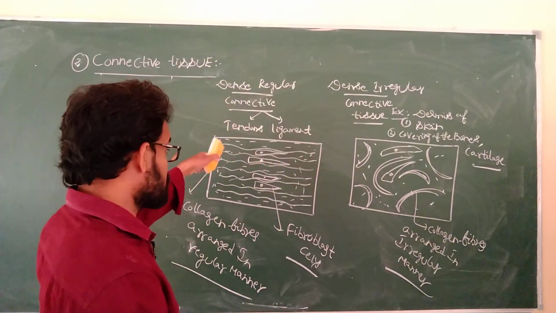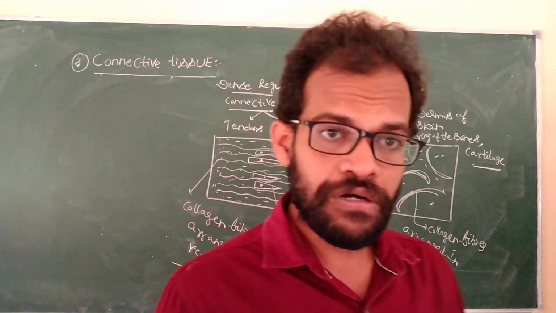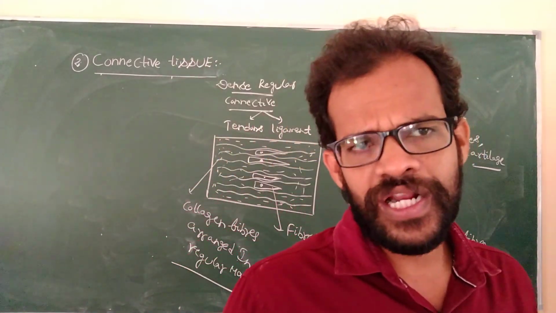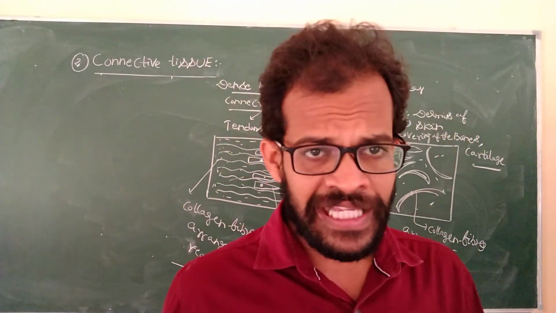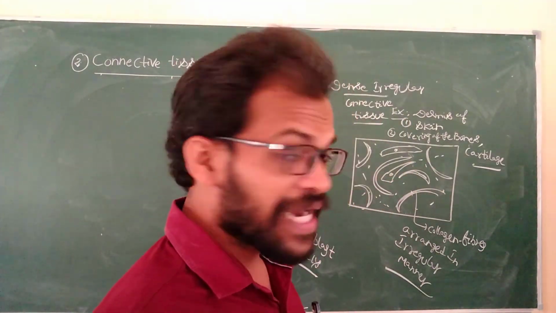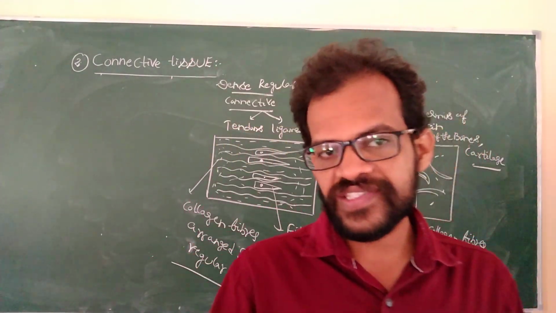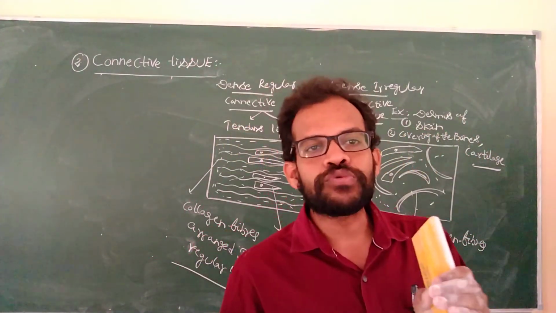Dense regular connective tissue is nothing but tendons and ligaments. One muscle joined to the bone is a tendon. One bone joined to another bone is a ligament. Dense irregular tissue is located in the dermis of the skin, covering the bone and covering the cartilage. It is related to the connective tissue.